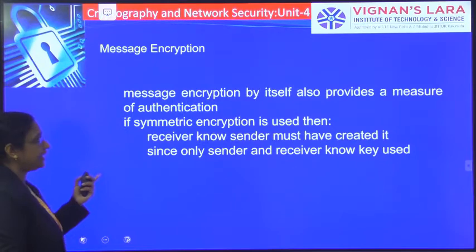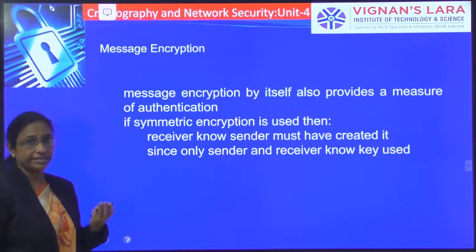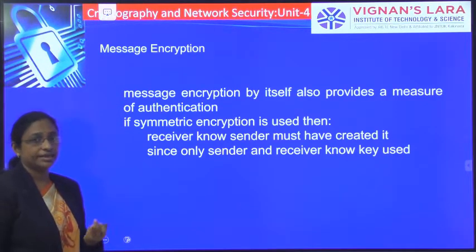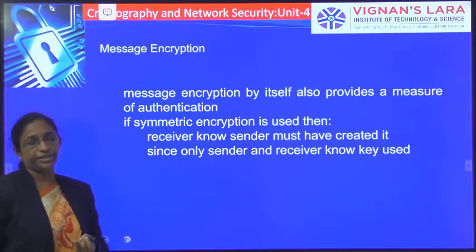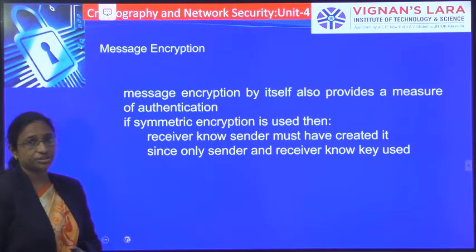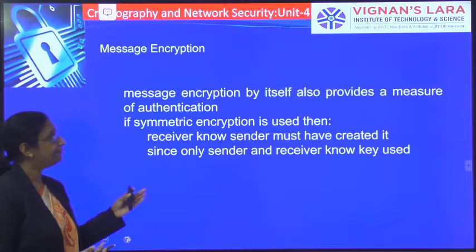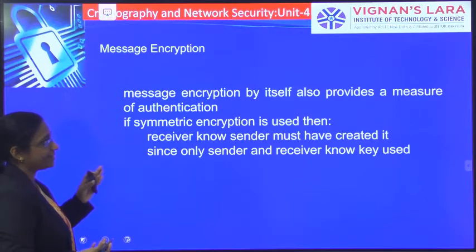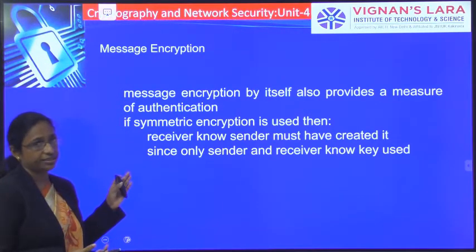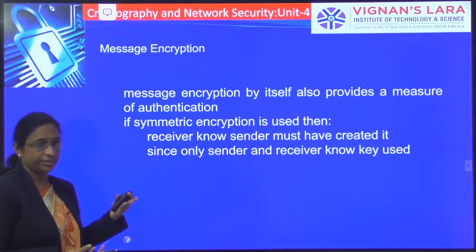Already we have said there are three methods to achieve message authentication. The first one is message encryption, the second one is the message authentication code, MAC, and the third one is the hash function. Coming to the first one, message encryption: you already know it is used to provide confidentiality. Along with confidentiality, we can achieve authentication also. Message encryption by itself also provides a measure of authentication, so by encryption, not only confidentiality, we can achieve authentication also.